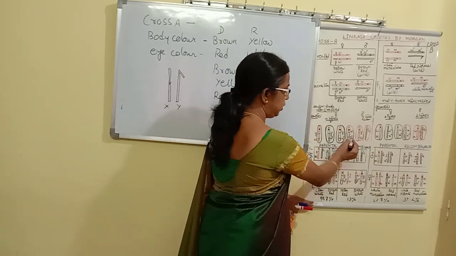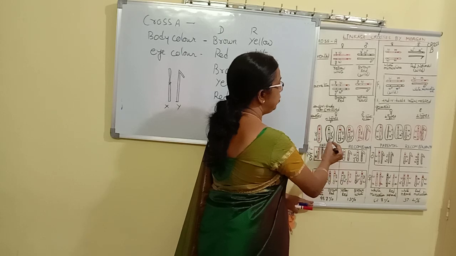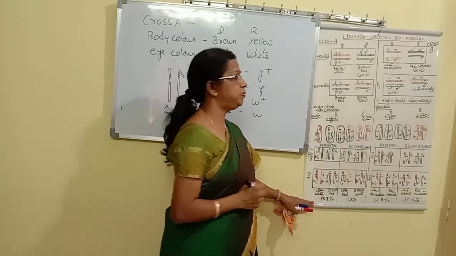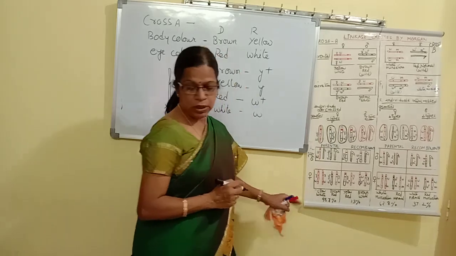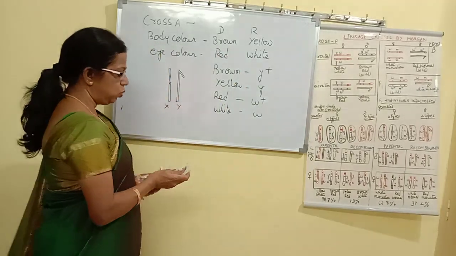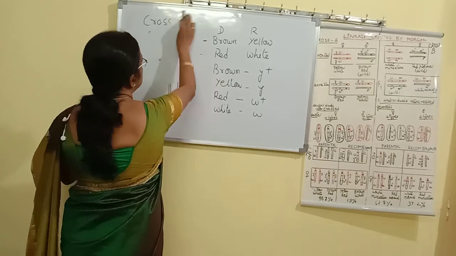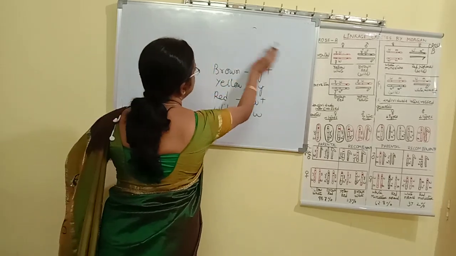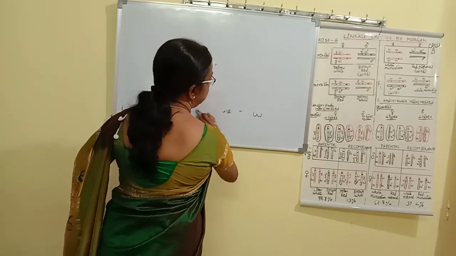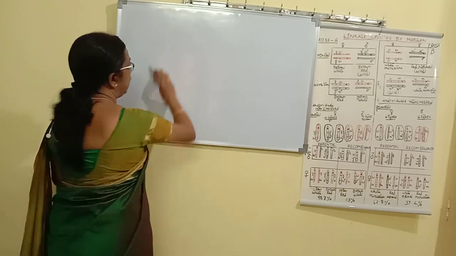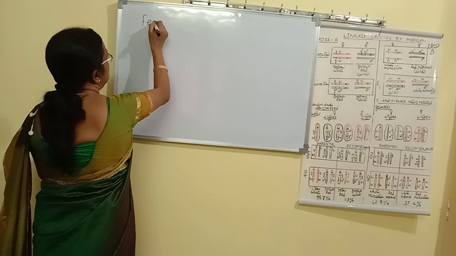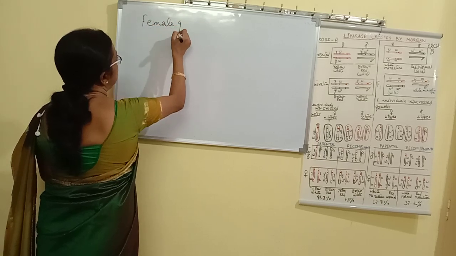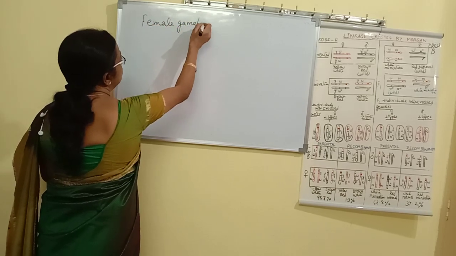Female gametes. Suppose we take female gametes. Female gametes will be of 4 types. Here I'll explain a little how we can get 4 types of female gametes first, and then we will see the 2 types of male gametes. So first, let us see the female gametes. How can female gametes be formed?